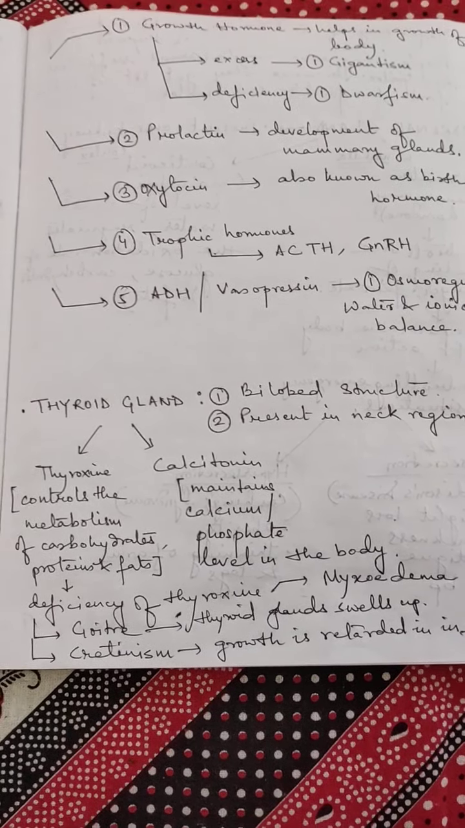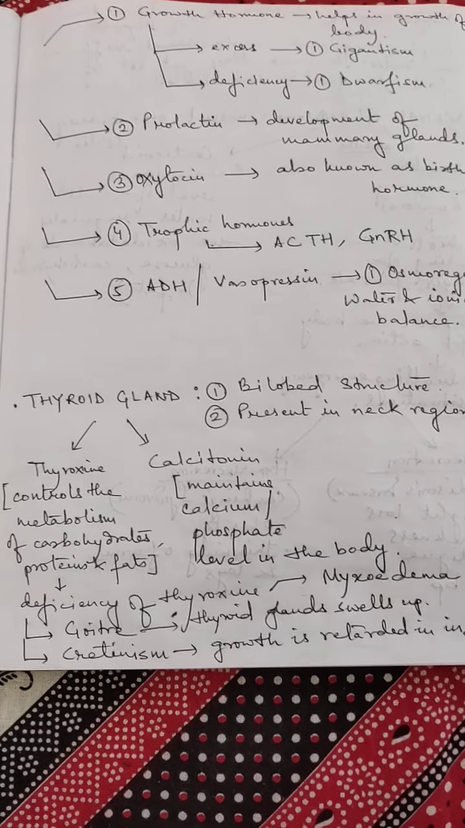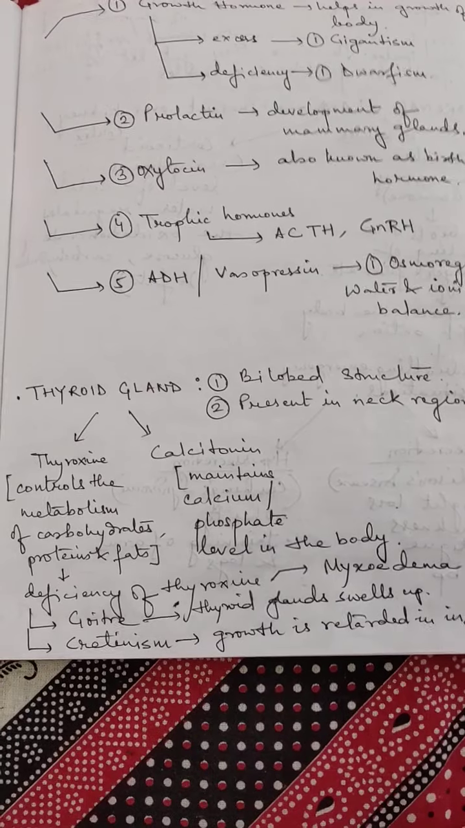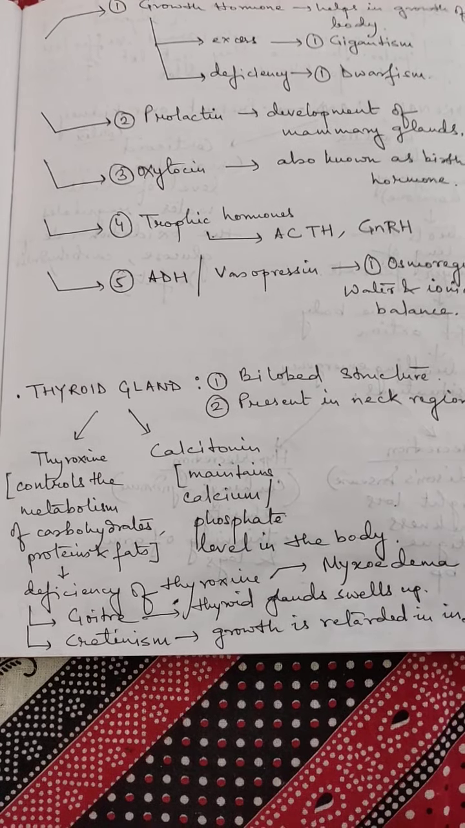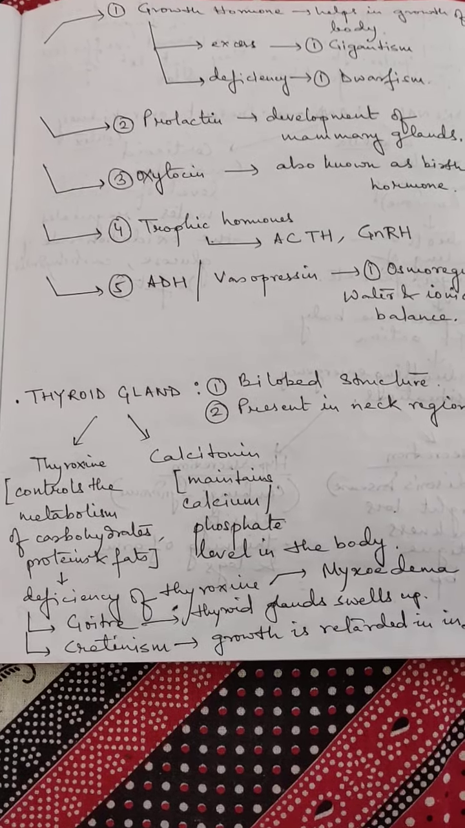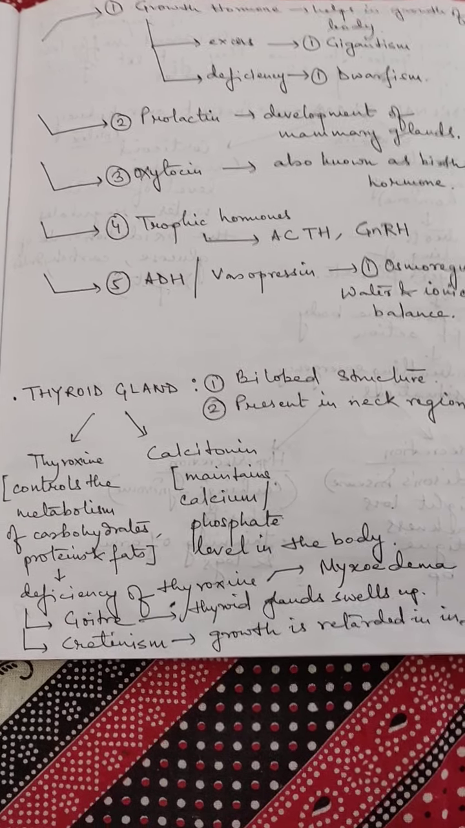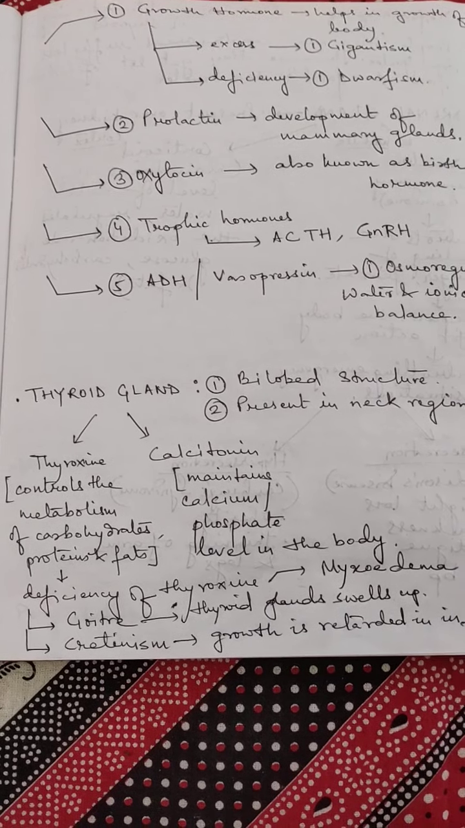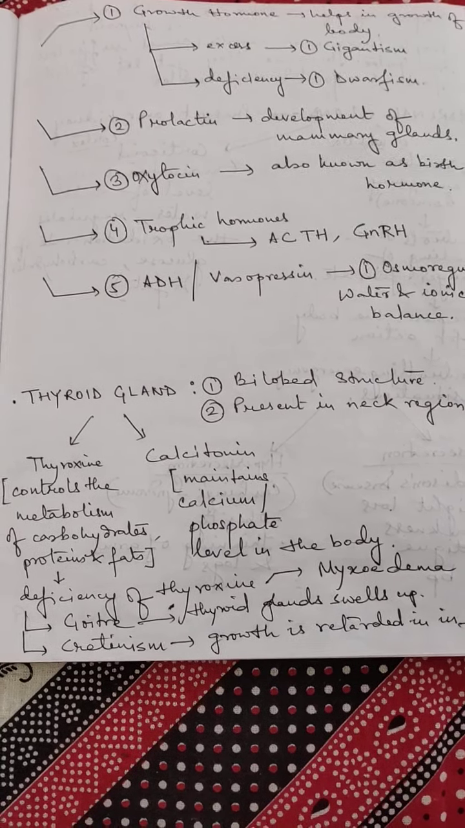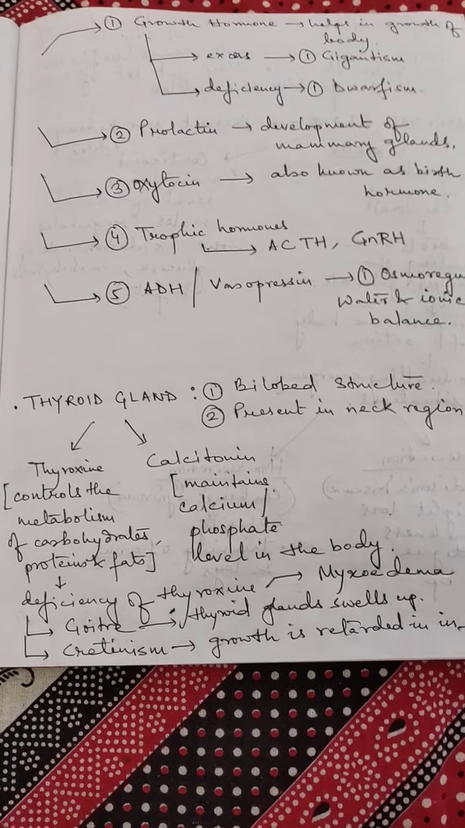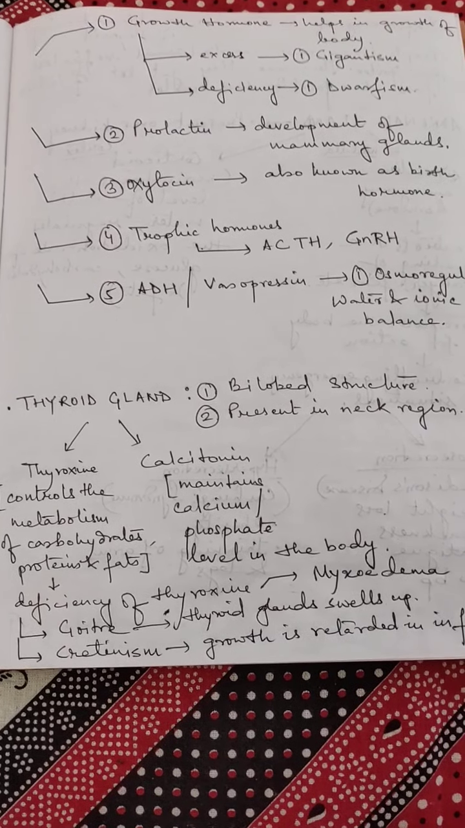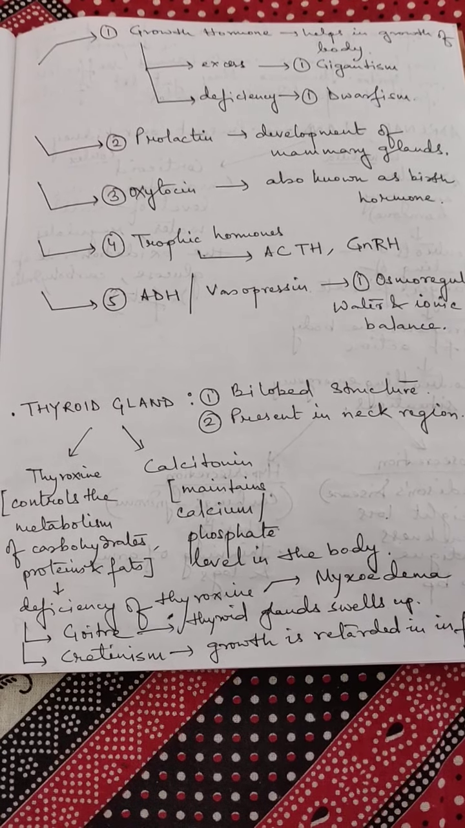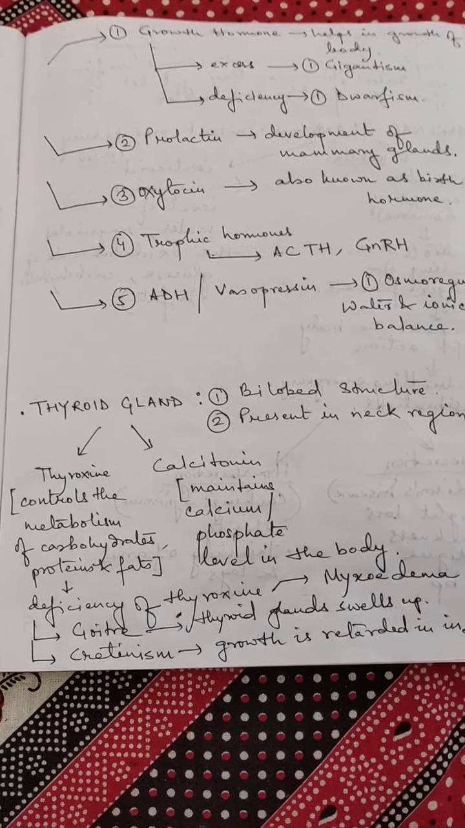The next gland is the thyroid gland, another very important gland in our body. It is a bilobed structure and it is present in our neck region. I hope you all have heard about thyroid disease. It is very commonly said and very commonly found also. This thyroid is a gland which is very important for us because it helps in the basal metabolism of the body. That means the basic metabolism of proteins, carbohydrates and fats inside our body is done by this thyroid gland.